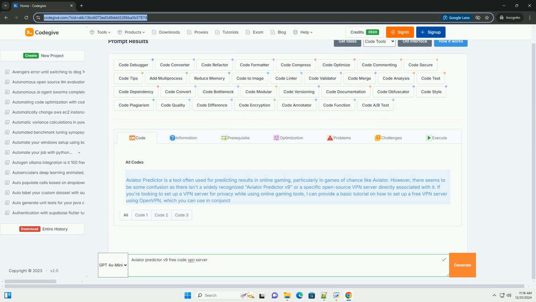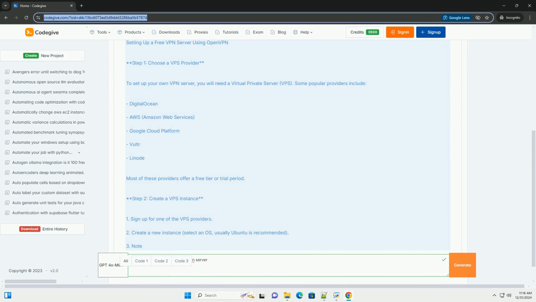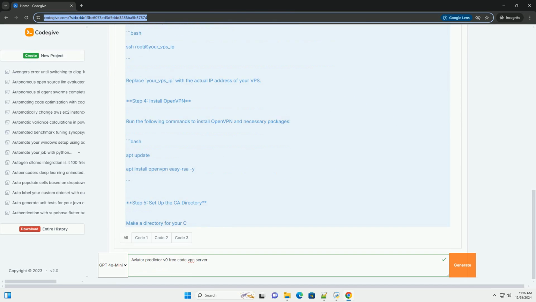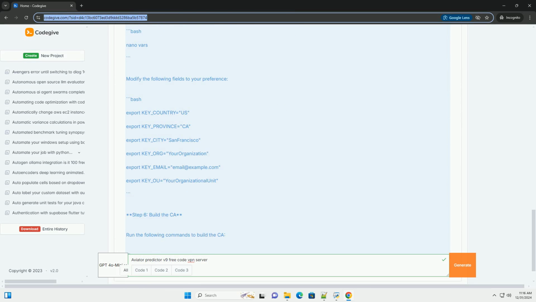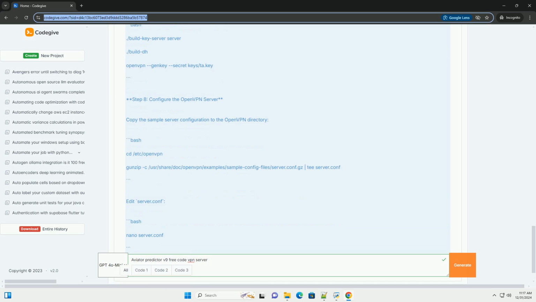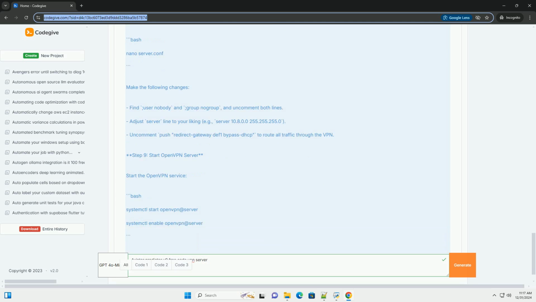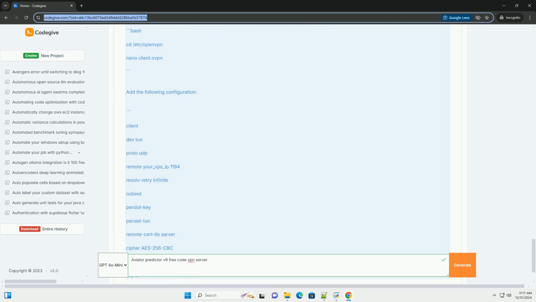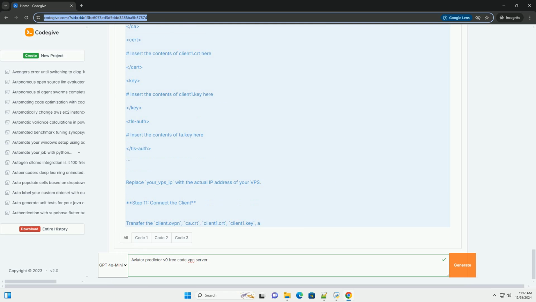Aviator Predictor is a tool often used for predicting results in online gaming, particularly in games of chance like Aviator. However, there seems to be some confusion, as there isn't a widely recognized Aviator Predictor v9 or a specific open source VPN server directly associated with it. If you're looking to set up a VPN server for privacy while using online gaming tools, I can provide a basic tutorial on how to set up a free VPN server using OpenVPN, which you can use in conjunction with any online service.